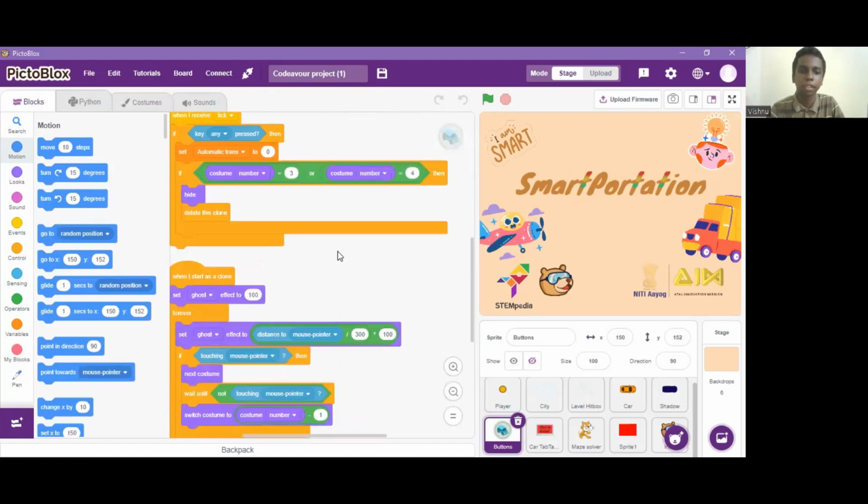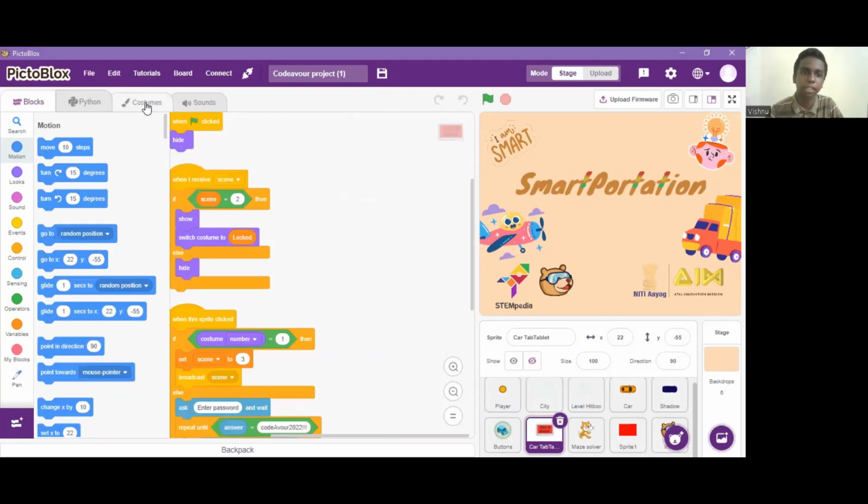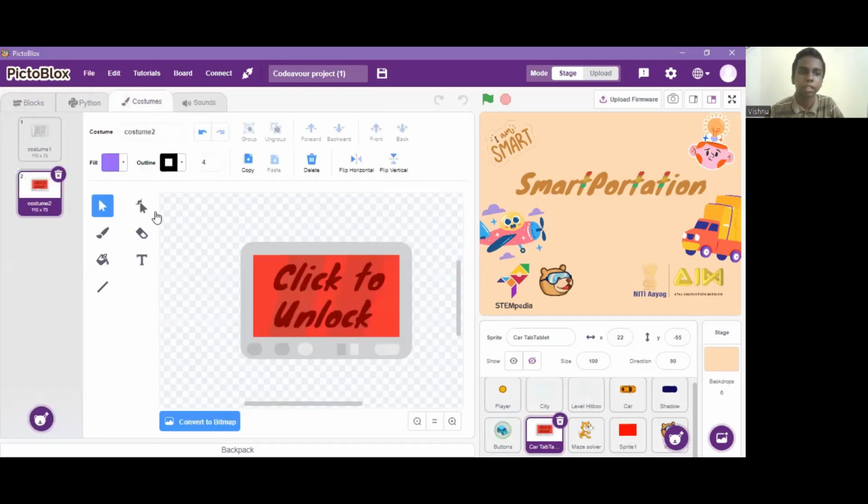These are the modes of the driving environment. That is, we can change between self-driving mode and the human driving mode. Just like that, we can change between the street view and the car view. These are such buttons. There is a car tablet. This tablet has the lock protection as I have said earlier. Definitely the car tablet shows click to unlock usually.